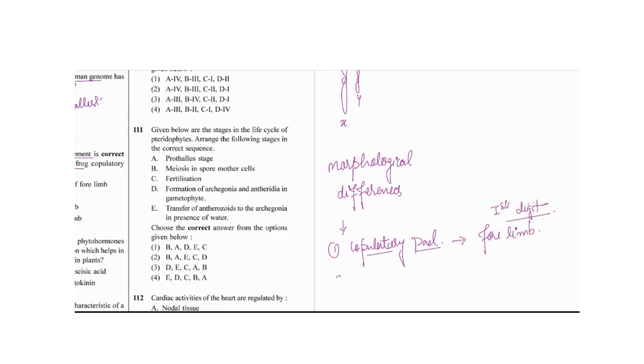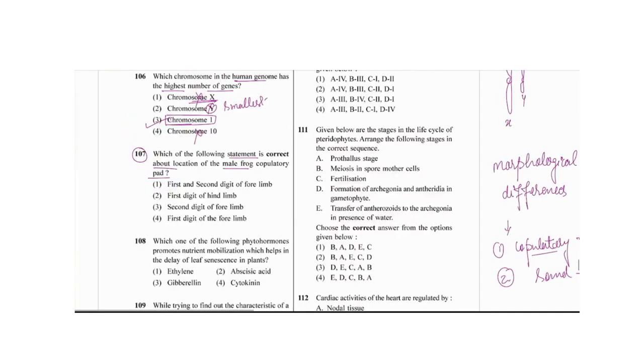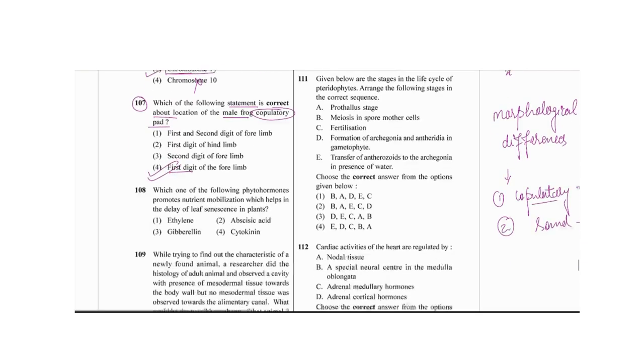Okay, and second is the male will produce the turtle sound. We have seen that sound because of the vocal cord, which is present only into the males but not into the females. Okay, so because of that, these are the 2 morphological differences. So where it was present, this male copulatory pad, as I told you there, so the first digit of the forefinger.